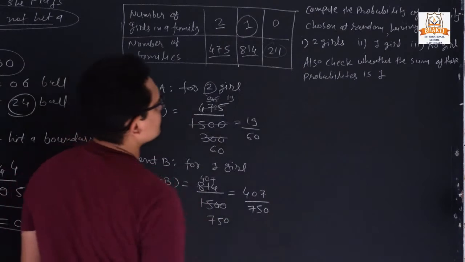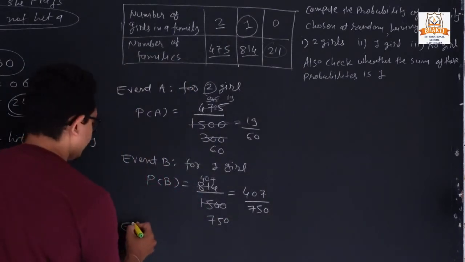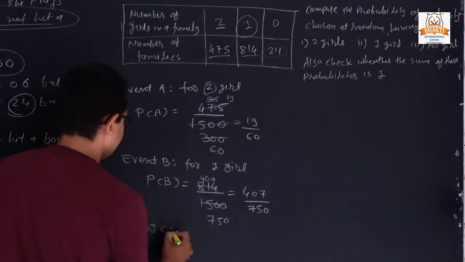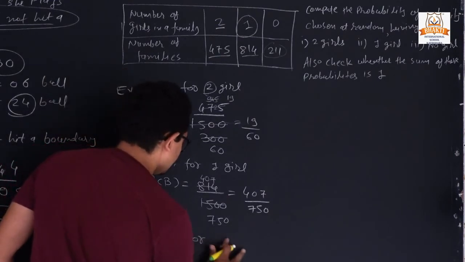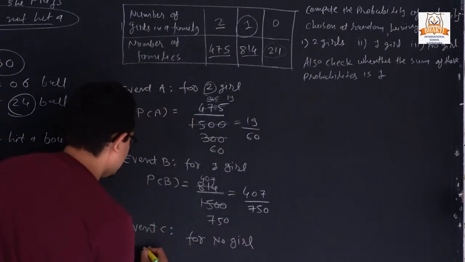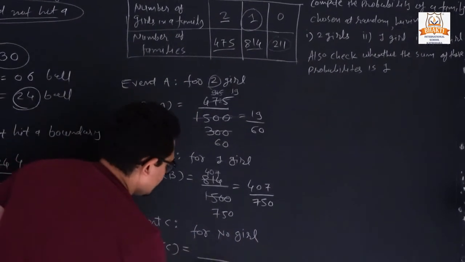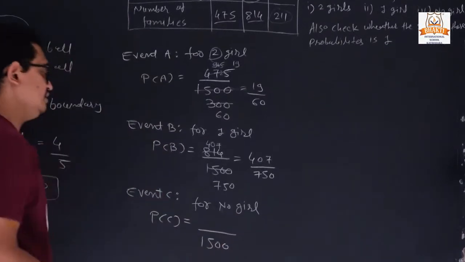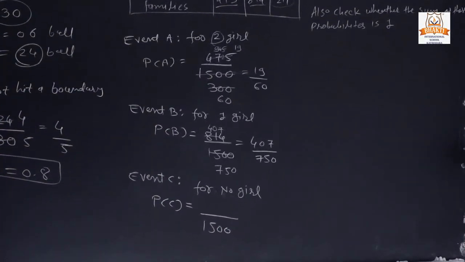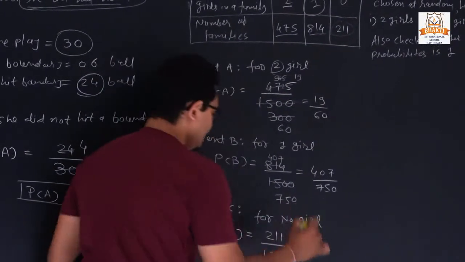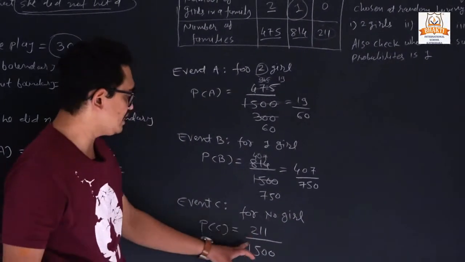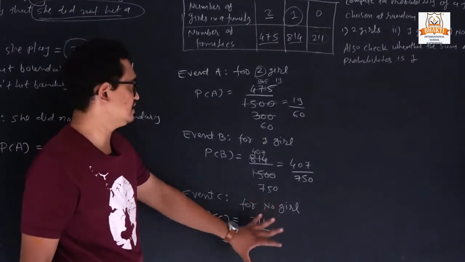Now for the last one, no girl. So event C, we can declare it is event C for no girl. So it is P of C. So we have a total of 1500 families. Out of them, how many families haven't any girl? 211. So here reducing is not possible. So we will put the same.